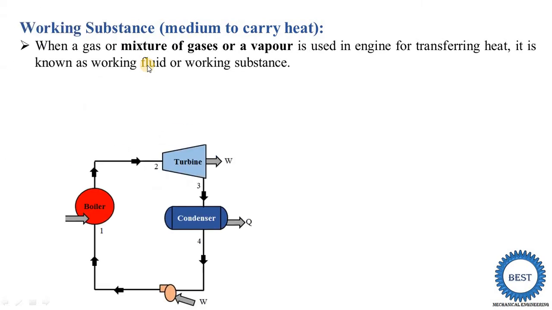Here we take one example of the Rankine cycle or steam power plant. In a steam power plant the first component is the boiler. In the boiler, what happens? We burn the fuels. It may be wood, it may be coal. By burning of these fuels the heat energy is produced. We know the function of the boiler: the function of the boiler is to convert the water into steam. So this water absorbs the heat from the fuels.